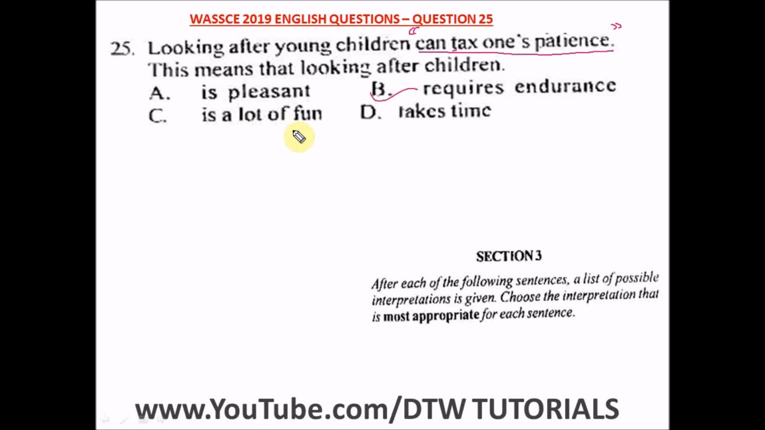C says a lot of fun. Oh, no, no. D says it takes time. The best interpretation for this particular idiomatic expression is what? Tax one's patience means it requires what? Endurance to look after young children. So your right option here is option B.